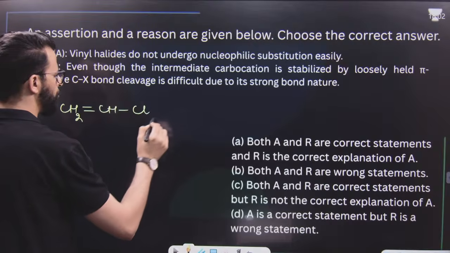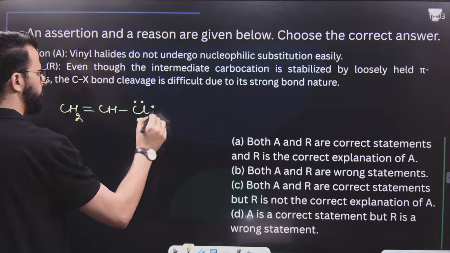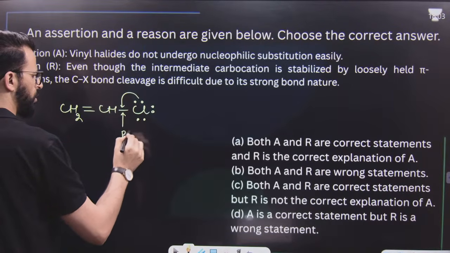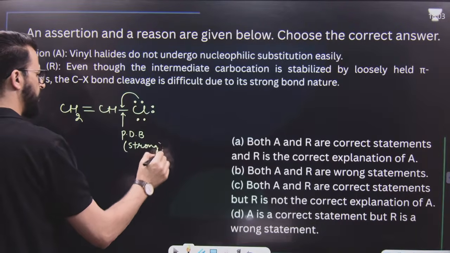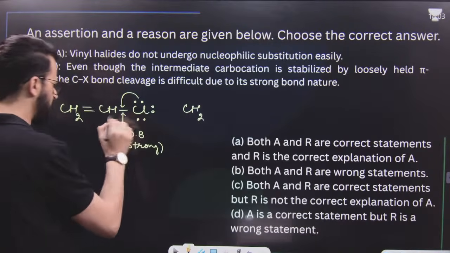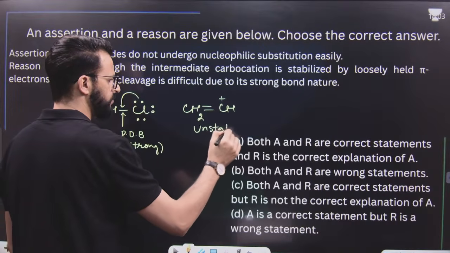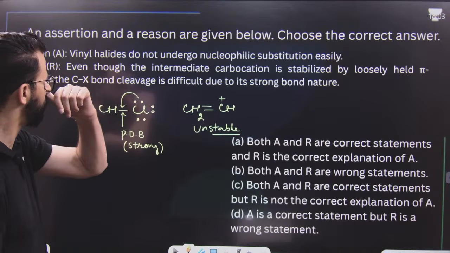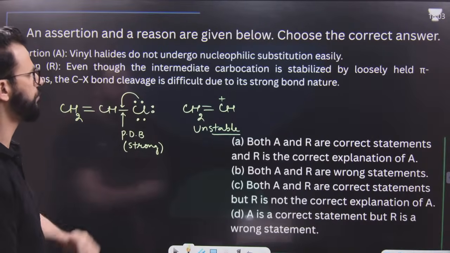It does not undergo nucleophilic substitution for many reasons, but I will tell you two. Number 1, this bond is difficult to break because of partial double bond character. As a result of resonance, it becomes strong, so it is difficult to break. That's why its reactivity is less. Number 2, if we break this bond, it results in the formation of an unstable carbocation. As this is unstable, it will not form at all. Now, the question says vinyl halides do not undergo nucleophilic substitution easily. That is very, very correct.